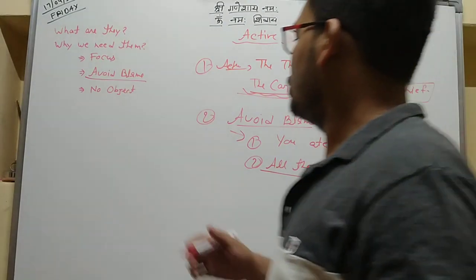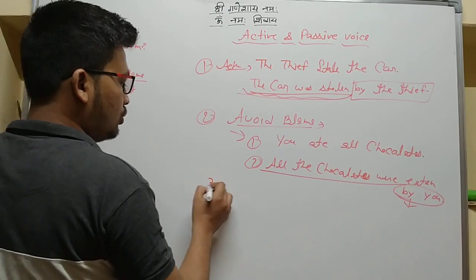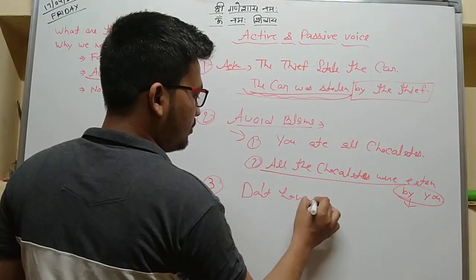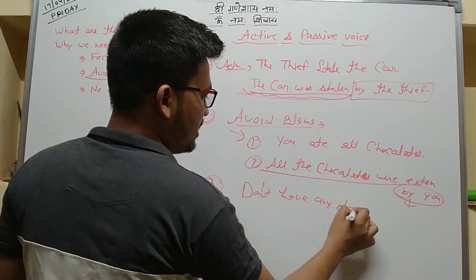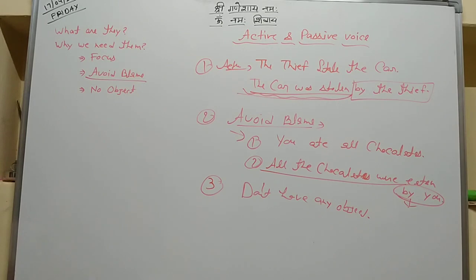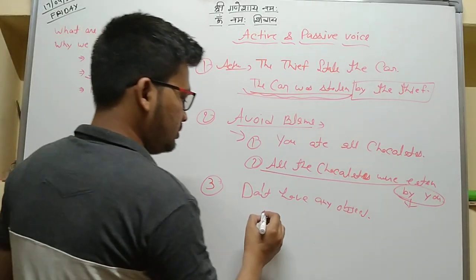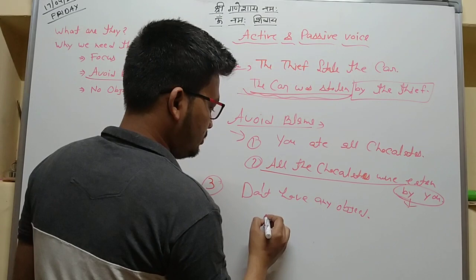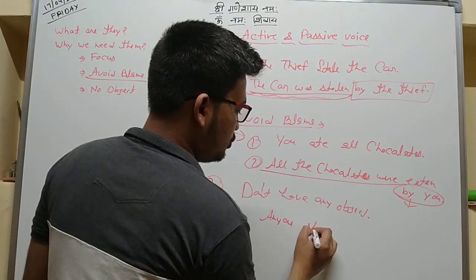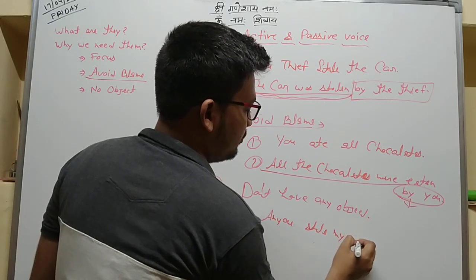Third one is no object. Don't have any object. For example, a car was stolen, a bike was stolen. Suppose that anyone stole my watch.